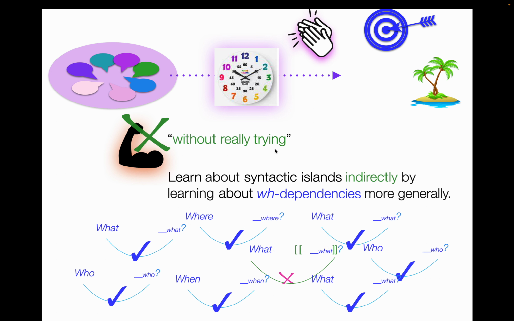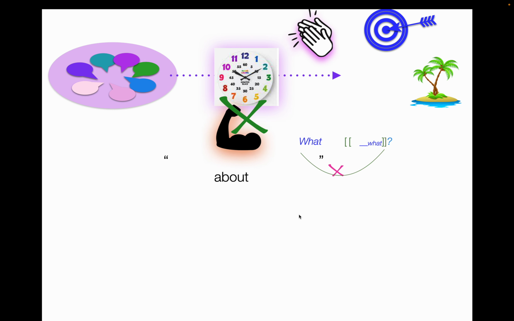Now, what about without really trying? Is maybe learning about syntactic islands indirectly, by learning about those wh dependencies more generally, right? That's what you're focusing on, and syntactic islands kind of come from that knowledge. They come indirectly. You're not trying to learn them specifically. You're trying just to learn about wh dependencies more generally.